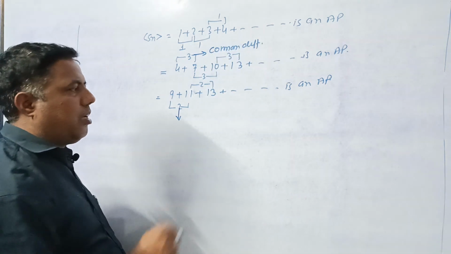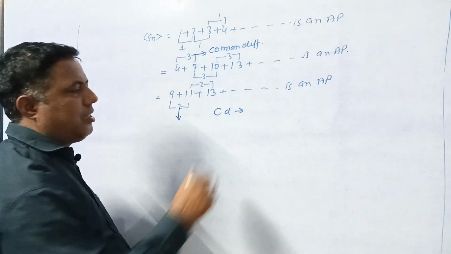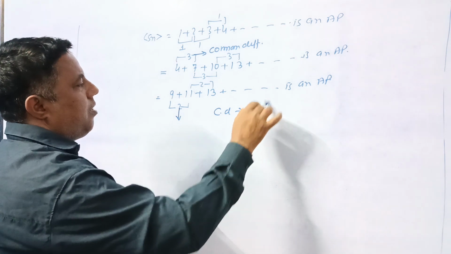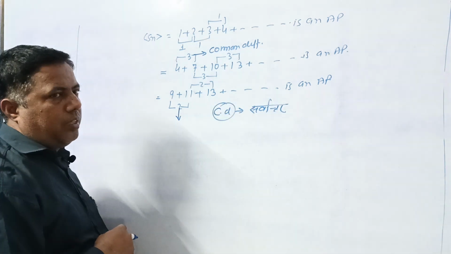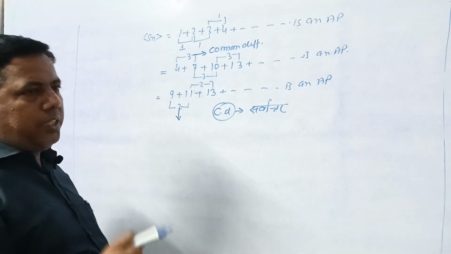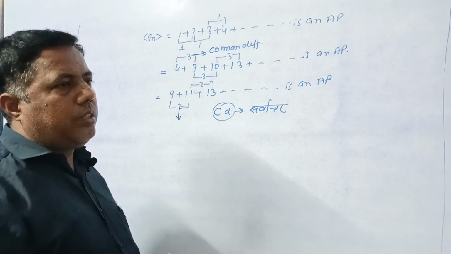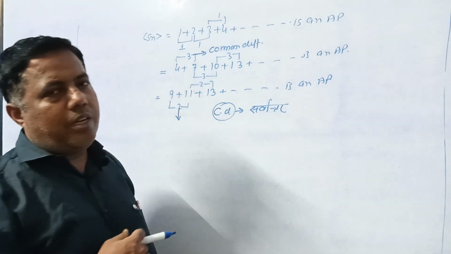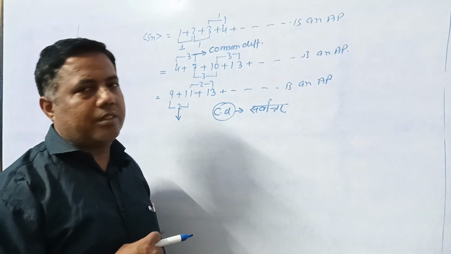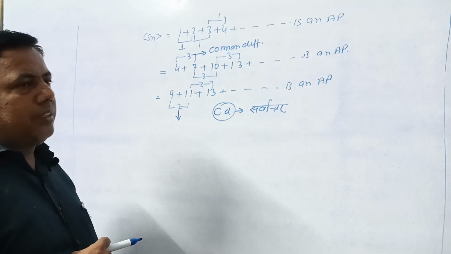That constant number is known as CD, common difference. हिंदी में कहते हैं समांतर. That is the common difference. Okay. So arithmetic progression is that by adding or subtracting a constant number in each term, we obtain their successive terms, known as arithmetic progression. तब इसे हम लोग समांतर श्रेणी कहते हैं.